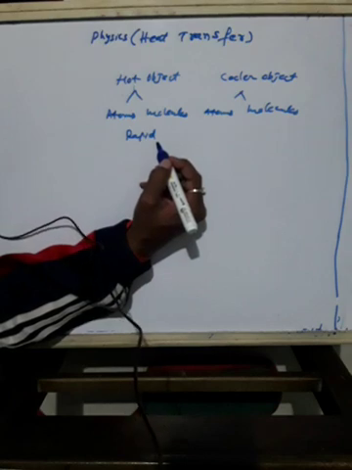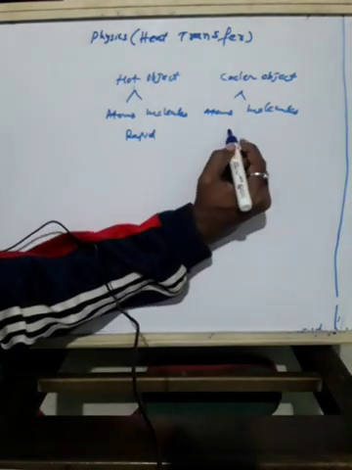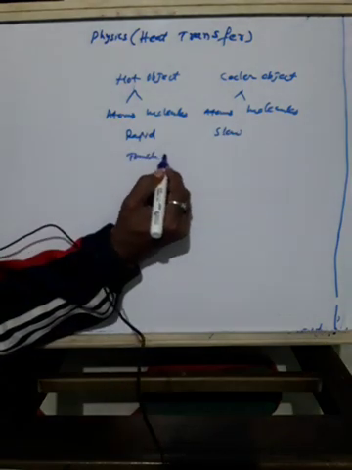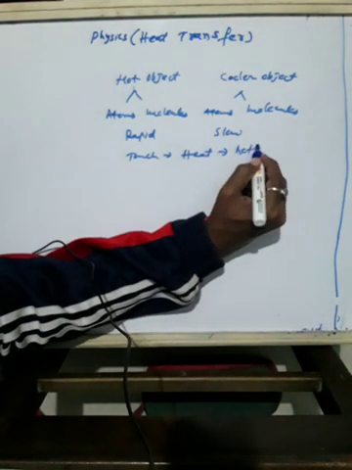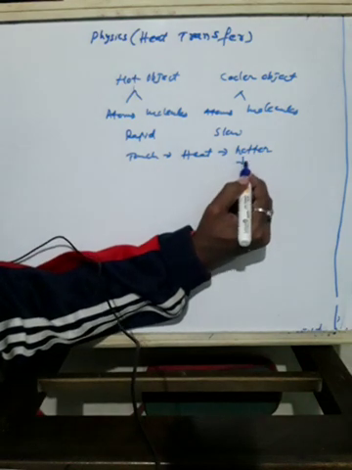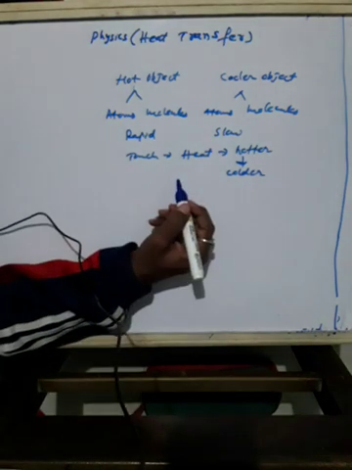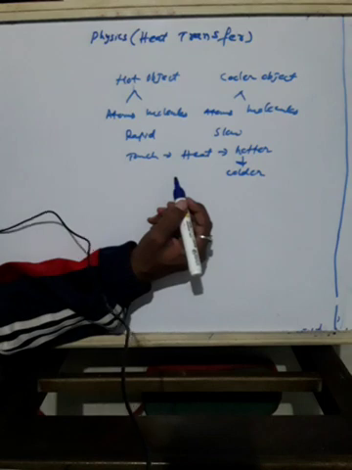If these two objects touch each other, heat will flow from the hotter one to the colder one, from the hotter molecules to the colder molecules. The molecules of the hotter one will slow down and the molecules of the colder one will speed up.